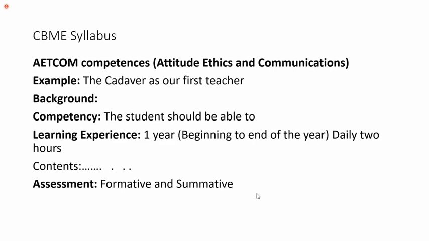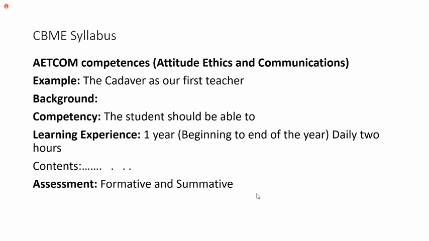Now, when you go to the cadaver lab and see the body in the dissection hall, during this AETCOM module preparation you should have knowledge of the background of the cadaver: whether it is a male or female cadaver, what the age could be, and where it came from.